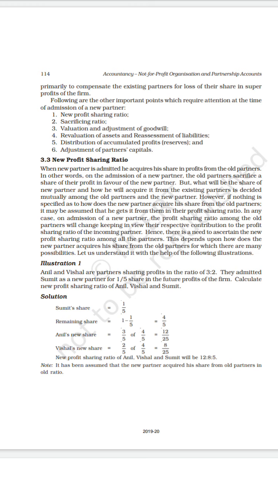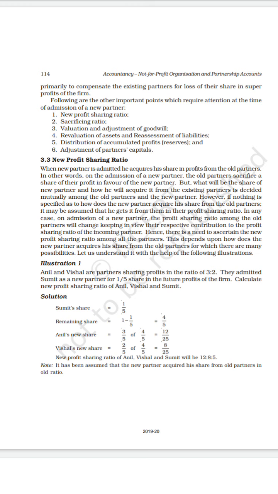So what is Vishal's new profit sharing ratio? Same method. What is Vishal's old profit sharing? 2 by 5 into the remaining profit sharing, 4 by 5. So 2 by 5 into 4 by 5 equals 8 by 25. Already in the sum itself, Sumit's share is 1 by 5.